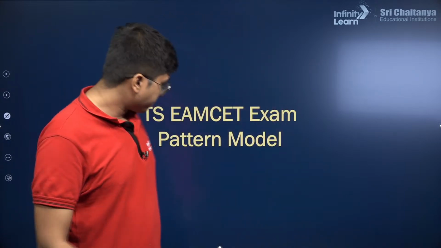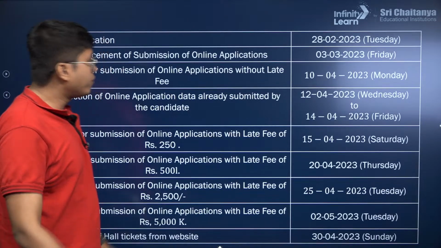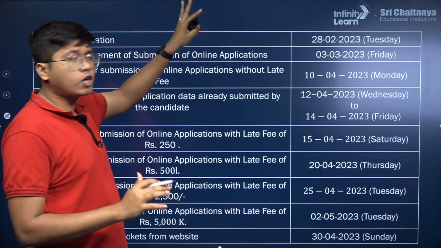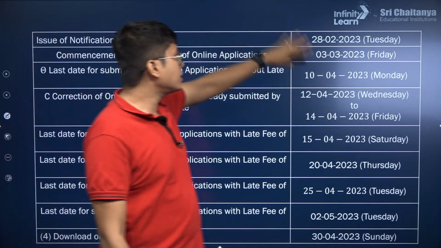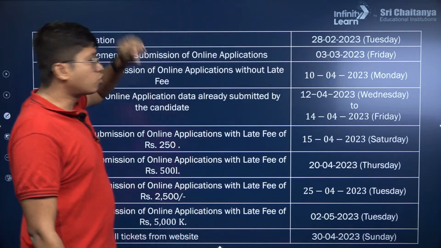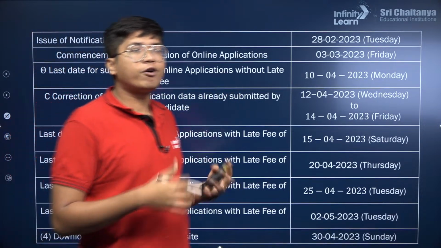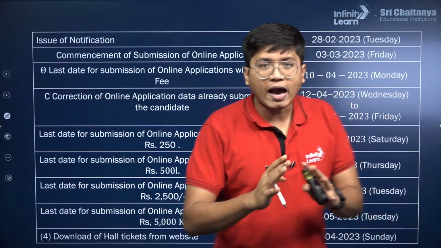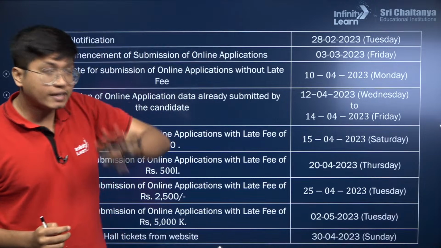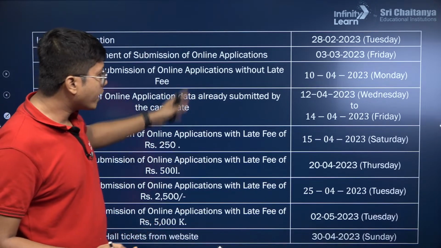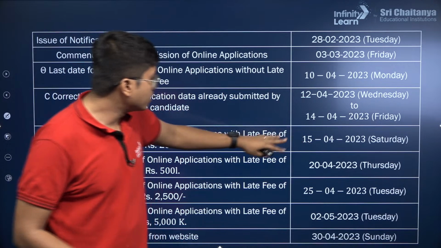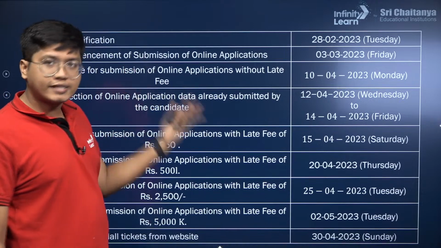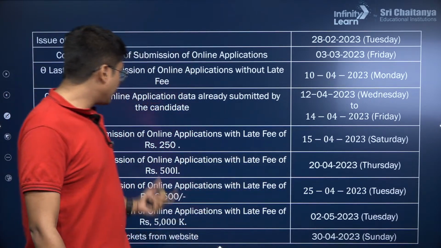Let's get started. First up, we have the notifications. The online application submission started on the 3rd of March, and in the beginning you could apply without any issues. If you have not yet applied, there is still time. Today we are on the 17th, so up till the 15th you could have done it with a late fee of 250. Now you can still do it up till the 20th with a late fee of 500.